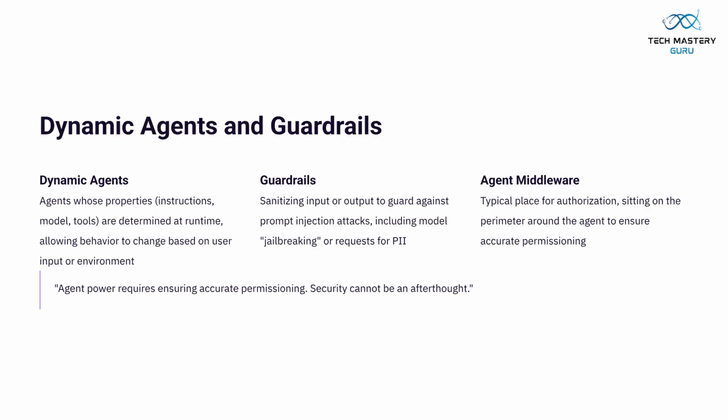Dynamic agents adapt their behavior at runtime. Guardrails sanitize inputs and outputs to protect against prompt injection and PII requests. Agent middleware handles authorization, ensuring accurate permissioning and security.